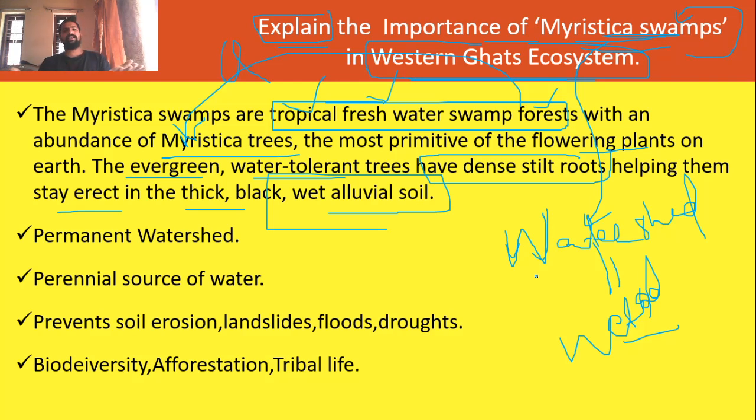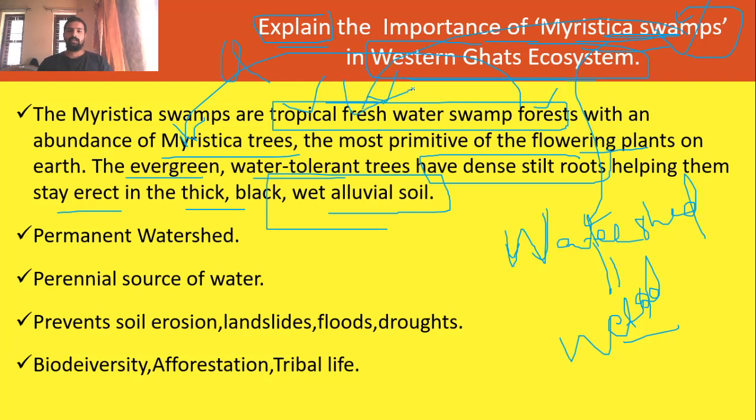Wetland means any place that is wet and holding water is known as a wetland, or our paddy field also we can take as a wetland. Okay. But in the case of a watershed, it is a wetland, of course. Plus, from this watershed region, a number of streams originate. Okay. Myristica swamps are seen mainly in tropical forest regions.